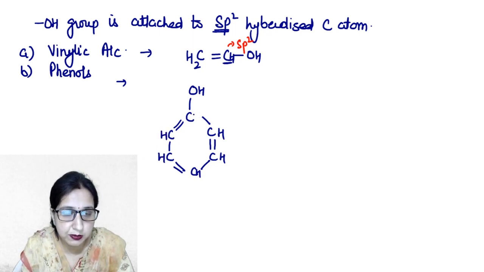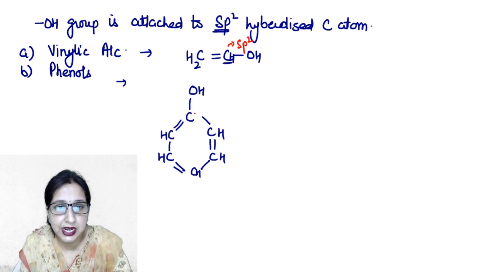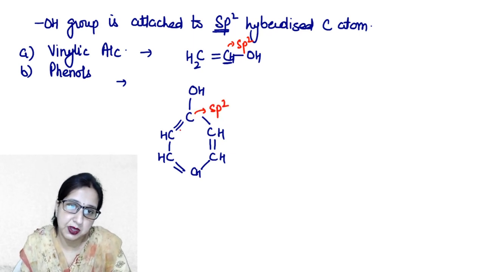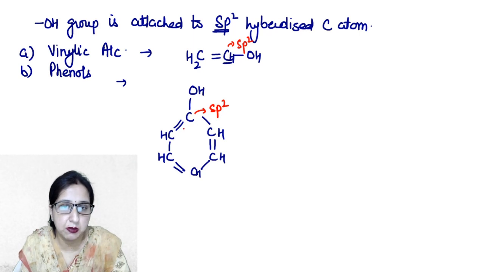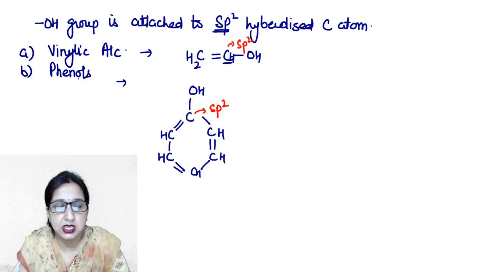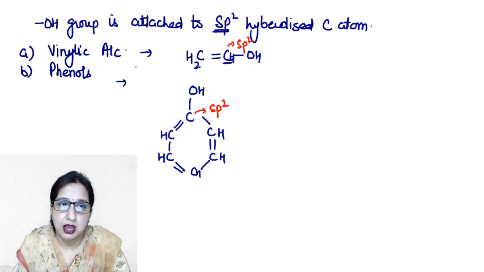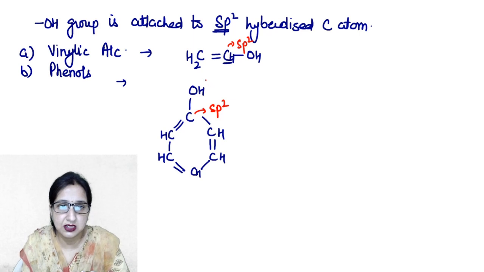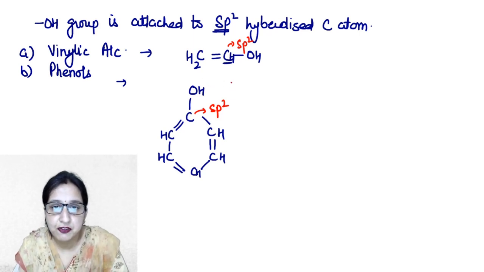So OH group is attached to this carbon and this carbon is again sp2 hybridized because it contains one double bond, one pi bond. So such type of carbon atoms are sp2 hybridized. Clear? So this is all about the classification of alcohols and phenols.